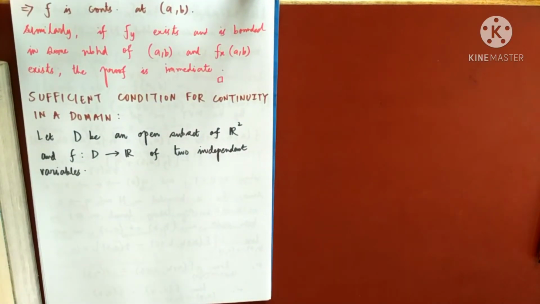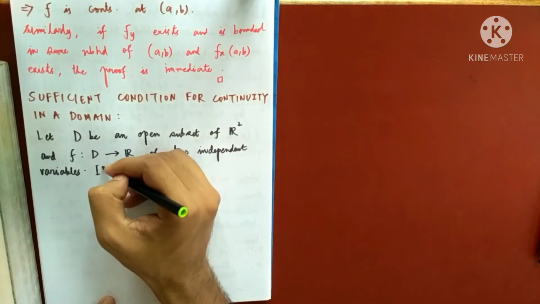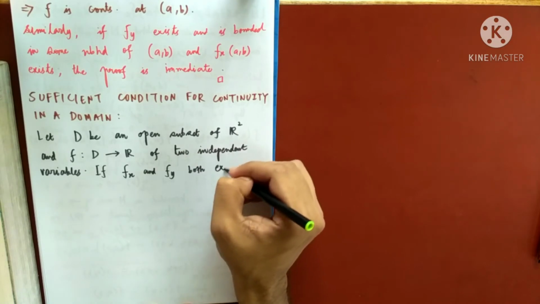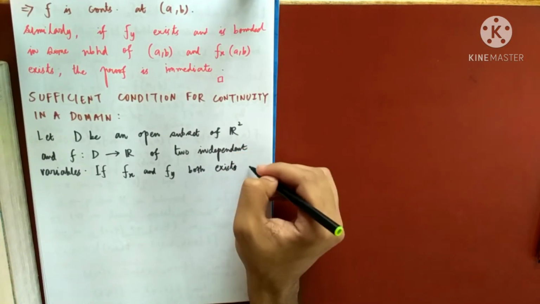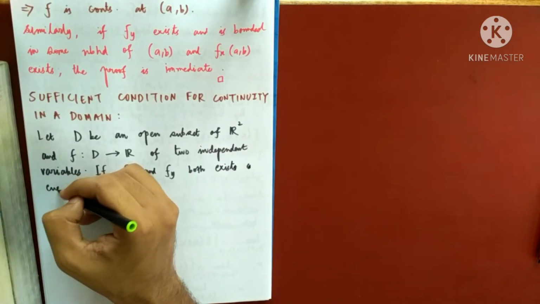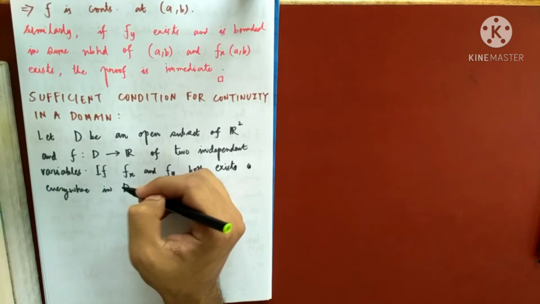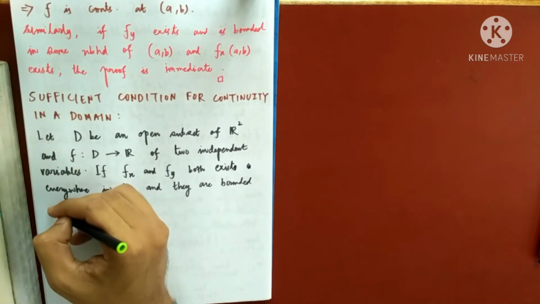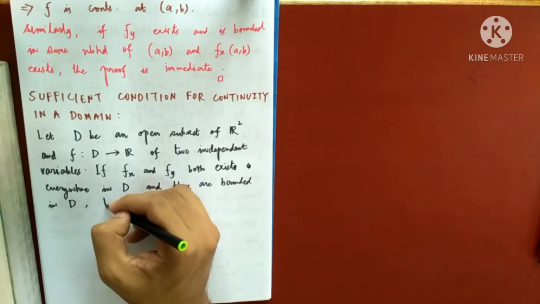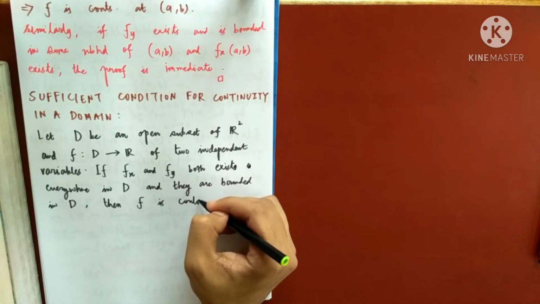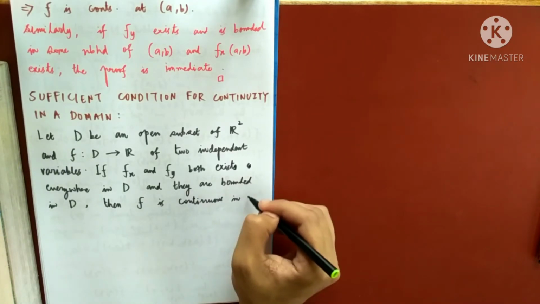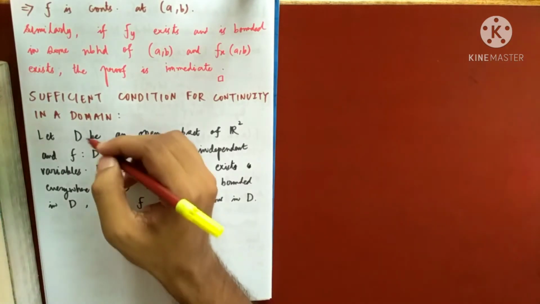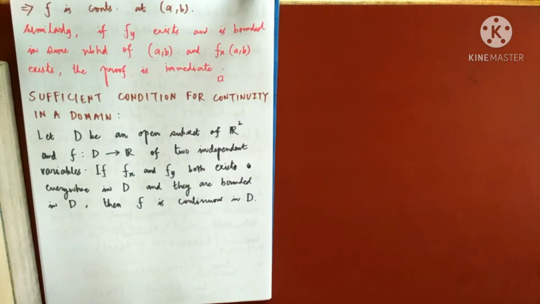Okay, so if fx and fy, that is both the partial derivatives, both exist everywhere in D and they are bounded in D, then f is continuous in D. That means I want to check the continuity of the function in the whole domain D, which is an open subset of R2.